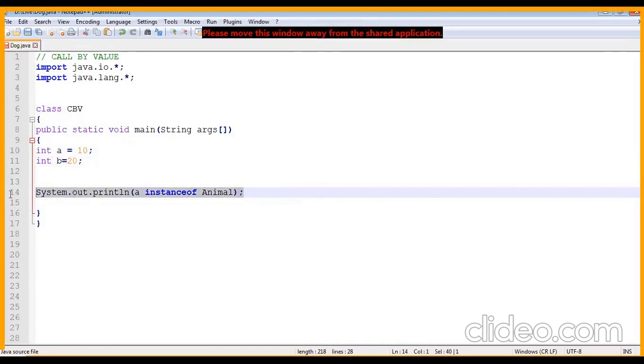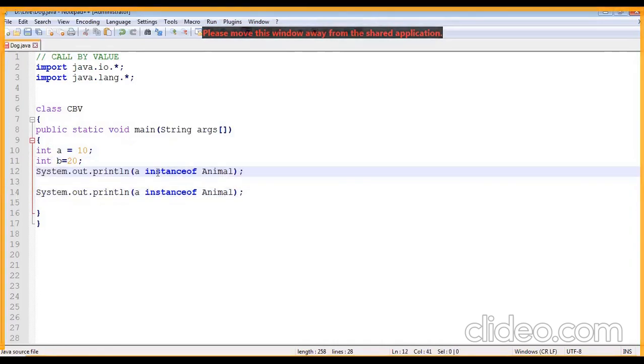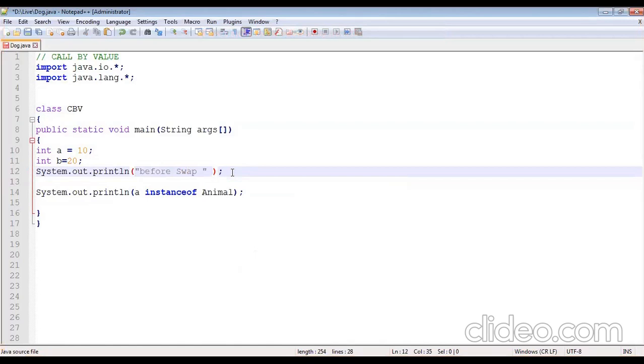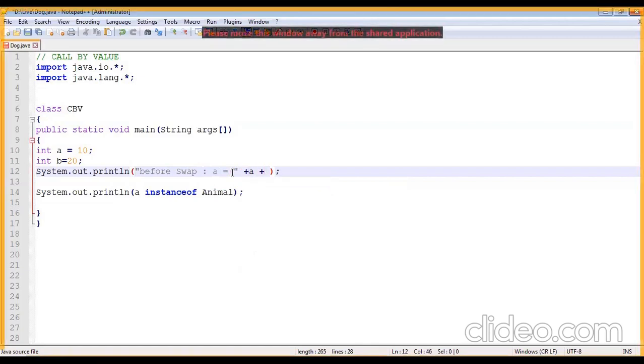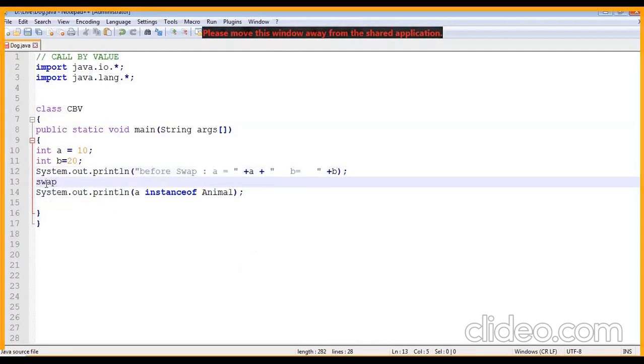So let's do a SOP first. Before swap, a is equal to... I'm simply displaying a and b before swapping, and I'm using a function because call by value and call by reference happen with the help of a function.